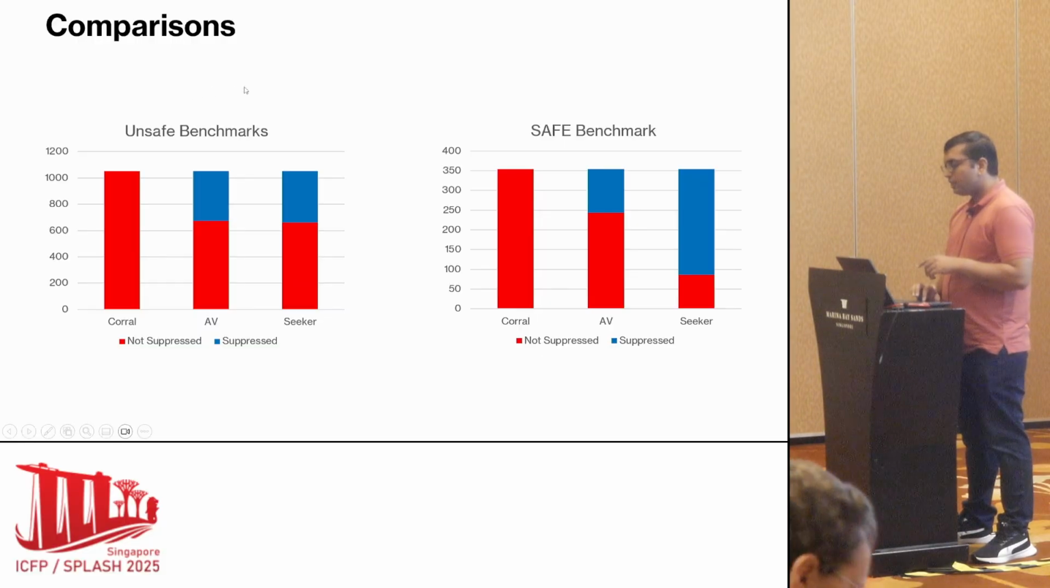But in the case of safe benchmarks, where most of them are false positives, we can see that Seeker is able to suppress most of these bugs. But AV is not able to do that.